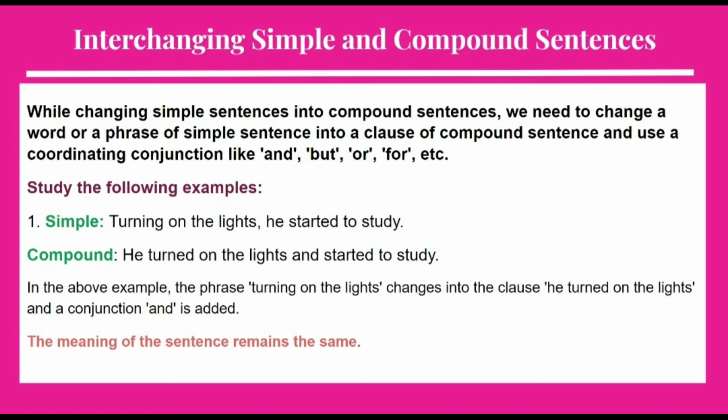Number 1. The simple form is: Turning on the lights, he started to study. But if we make the compound form of this sentence, it can be transformed as: He turned on the lights and started to study. So, here we made the compound sentence by changing the phrase turning on the lights into he turned on the lights, and we use the coordinating conjunction and. However, the meaning still remains the same.